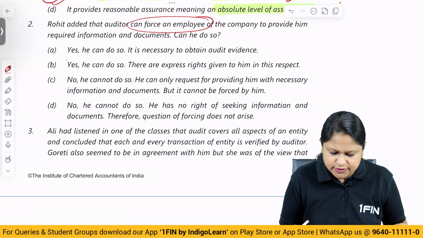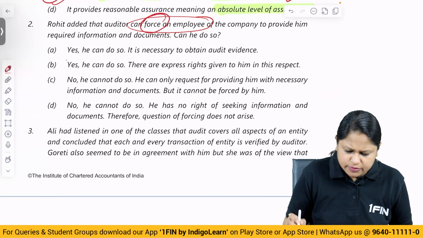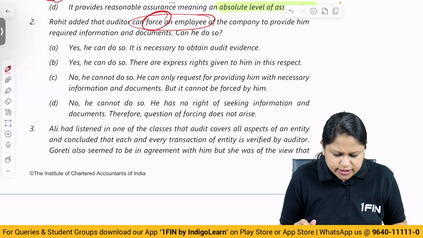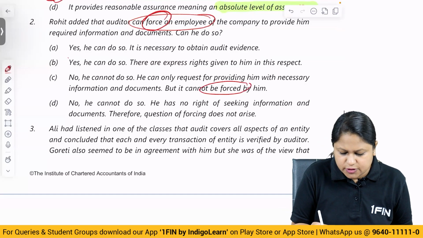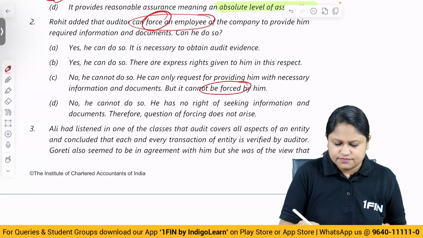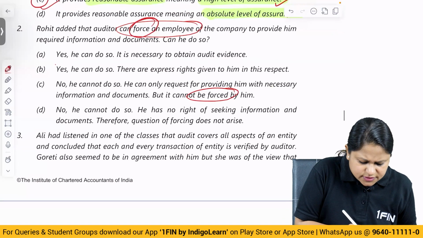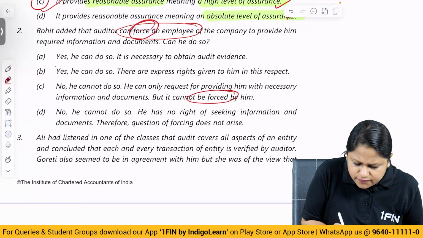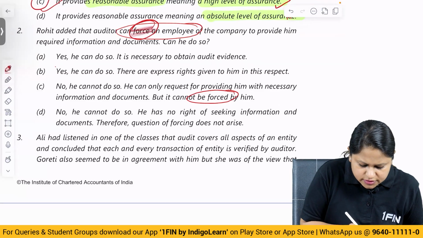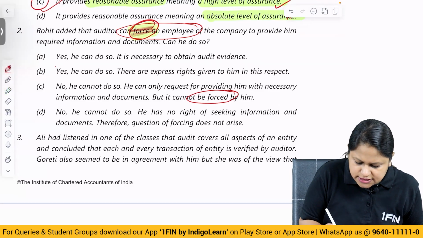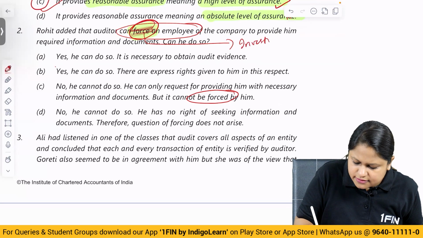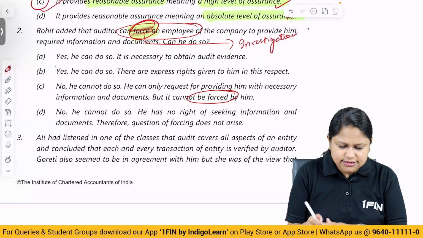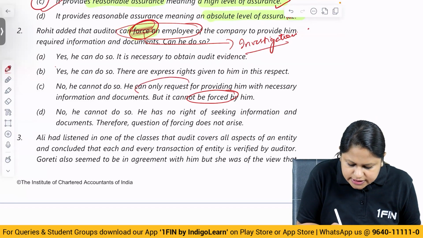There are express rights given to him in this respect. See, forcing cannot be done here. No, he cannot do so. He can only request for providing him with necessary information and documents, but he cannot force. Obviously, because forcing is something that we discuss in investigation. So if you look at it very closely, the word force is the highlighter here. Force is something that the other person is required to provide, which happens basically in investigation. This is not correct. You can only request.